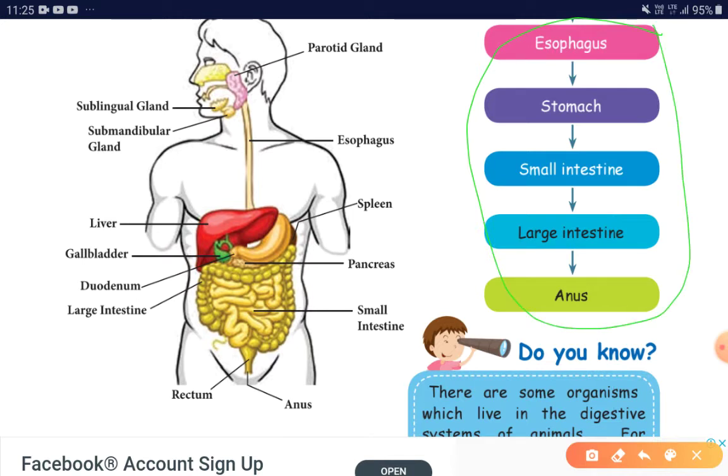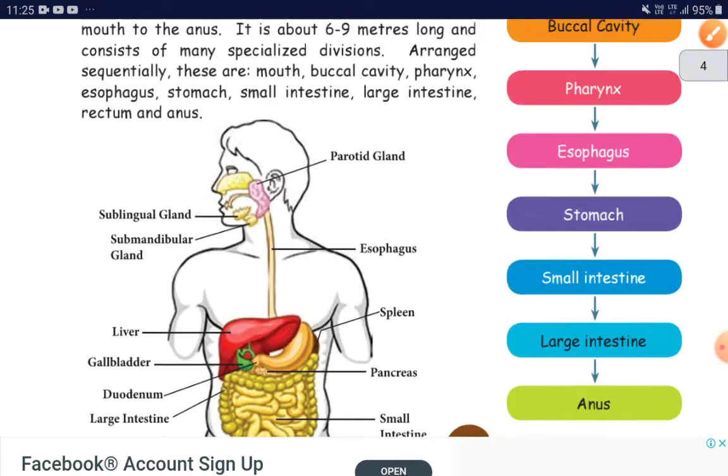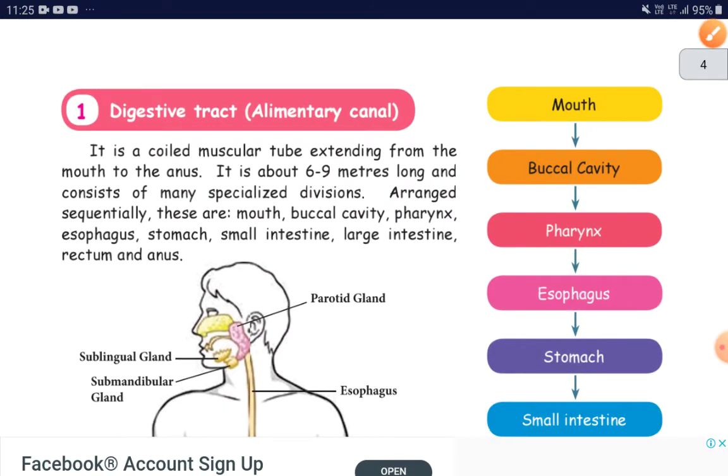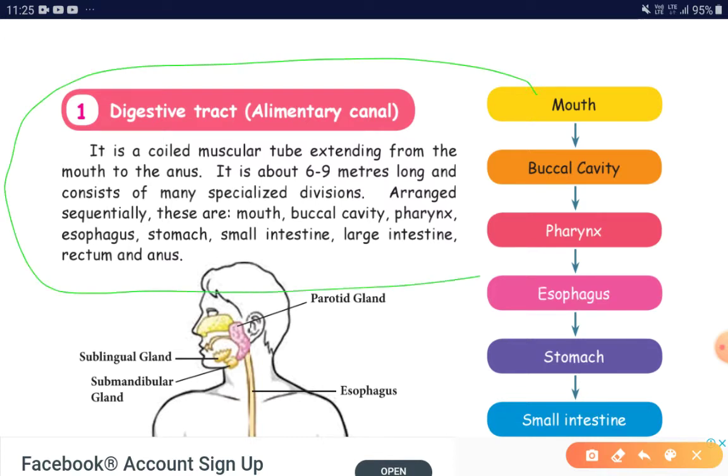Our food particles may flow through these parts. Our food may travel through these areas, and finally through the anus it may come out. I hope you could see the picture.